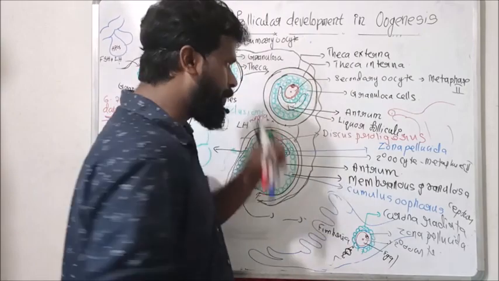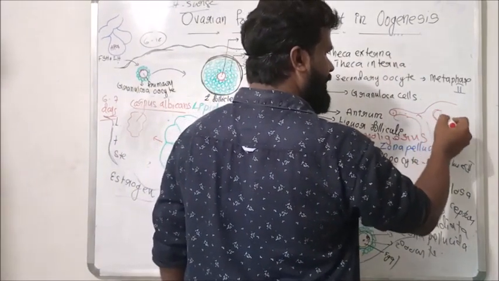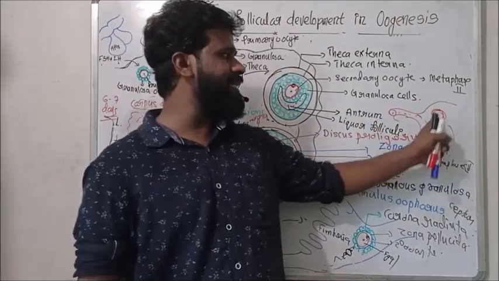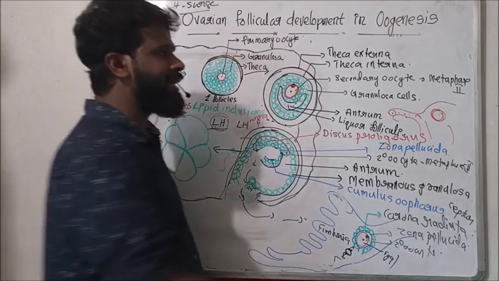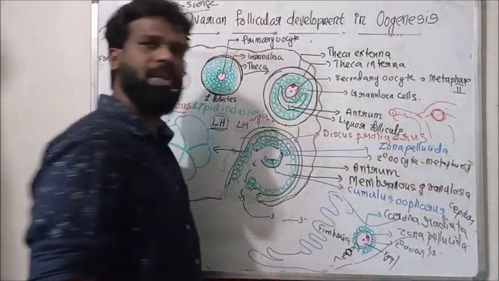Fertilization takes place in the fallopian tube. About 6 or 7 days after fertilization, the embryo reaches the uterus and gets implanted in the endometrium.